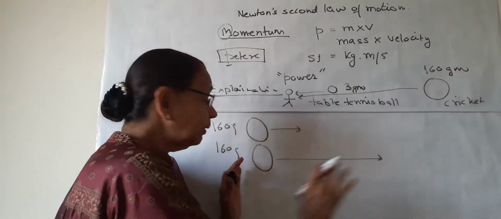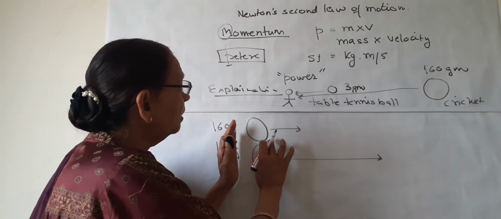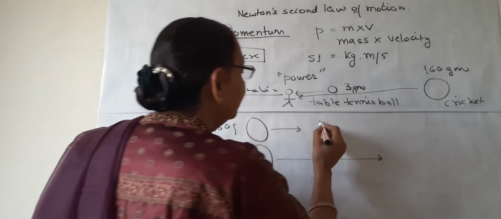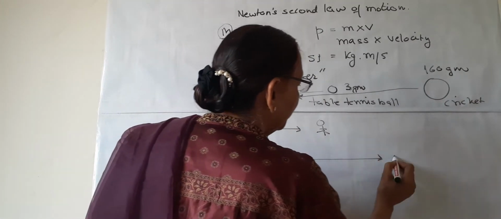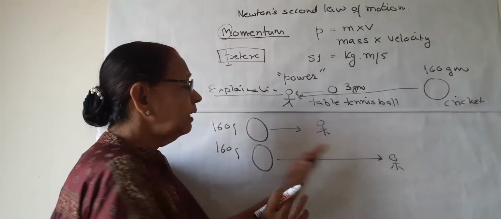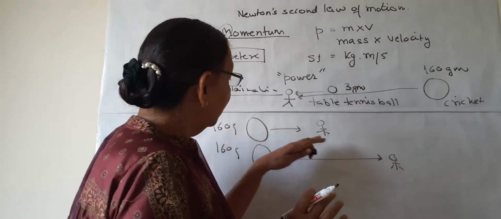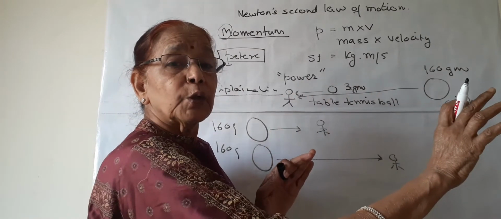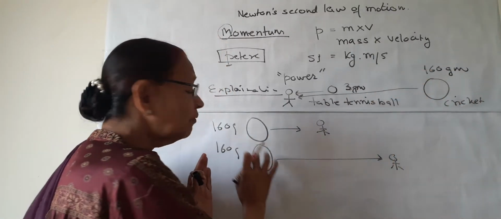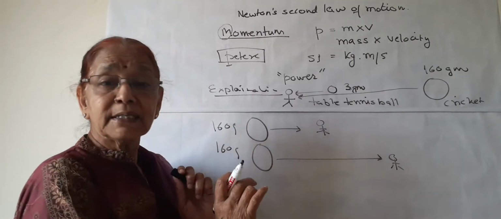We throw one faster, and the other softly with less velocity, and they hit the boy. What do you think? With higher velocity, the boy will get hurt more than by the ball thrown softly with less velocity. Why? The mass of both the balls is the same, but the velocity is different.